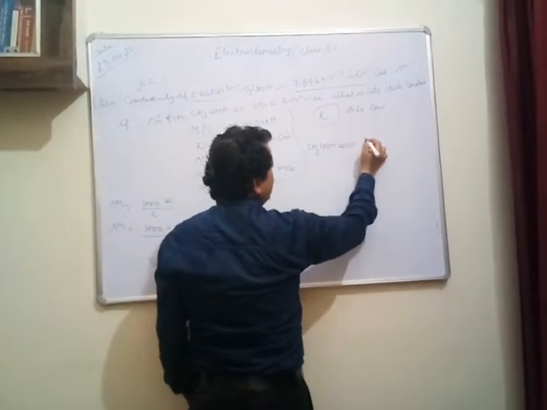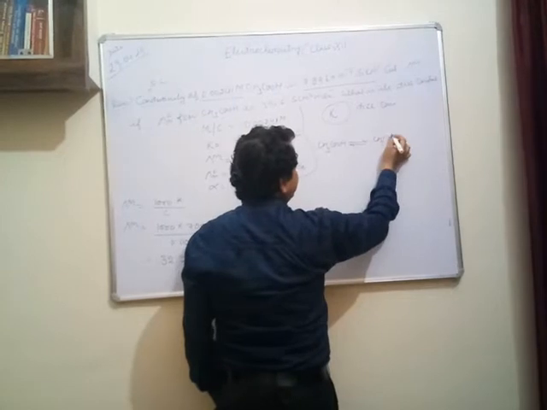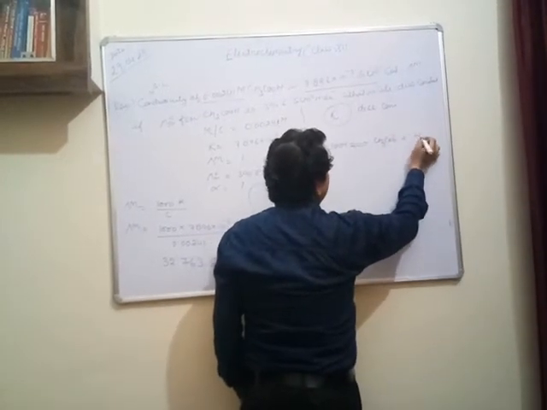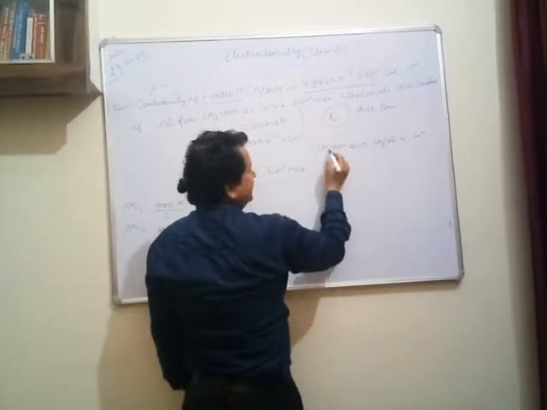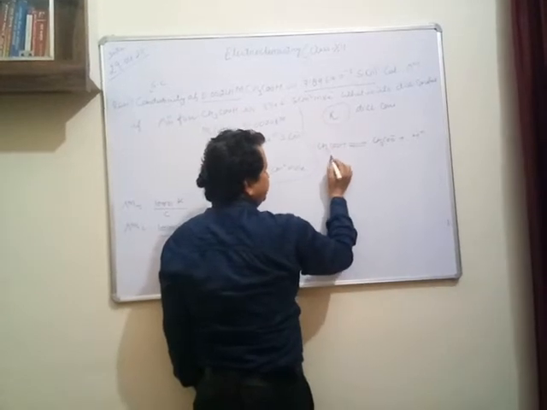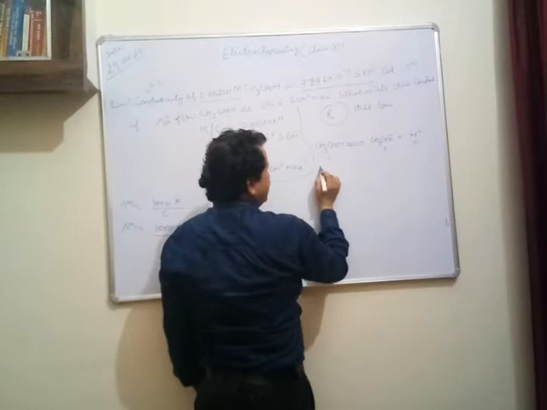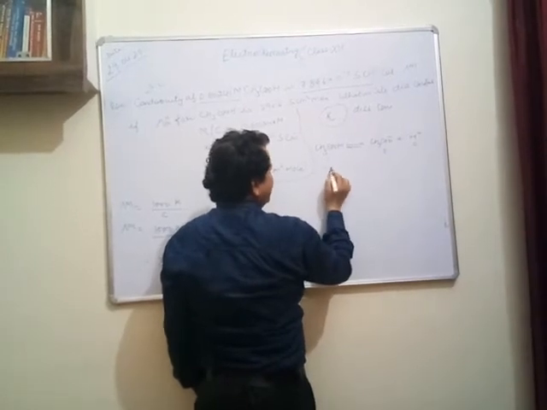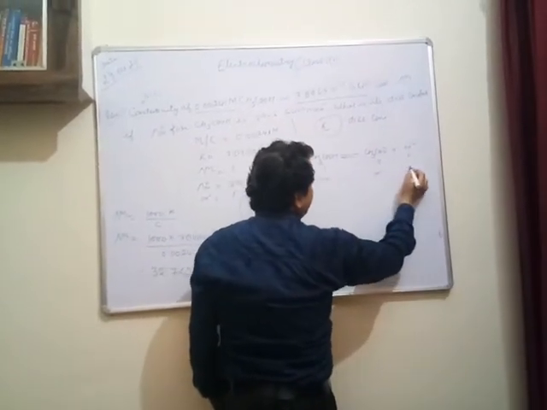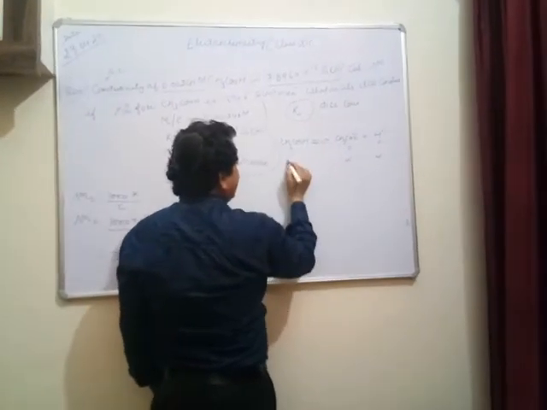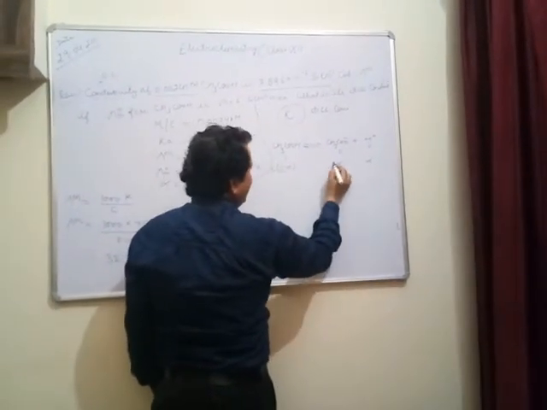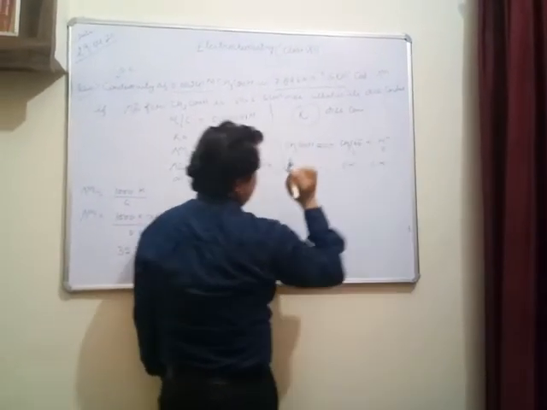On dissociation, it gives CH3COO negative and H positive. Suppose initially it was 1, and 0 and 0. At equilibrium, it becomes 1 minus alpha, alpha, and alpha. At the given concentration, it becomes C into 1 minus alpha, C alpha, and C alpha as well.